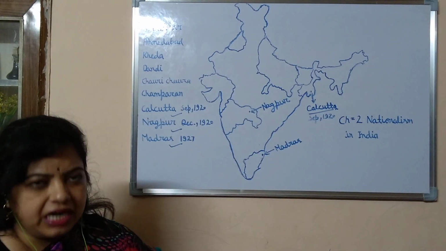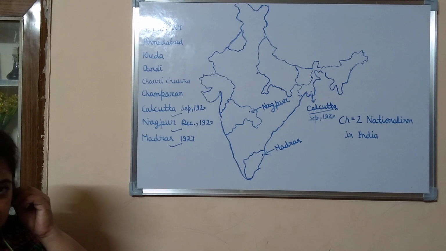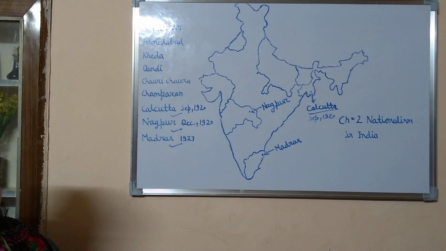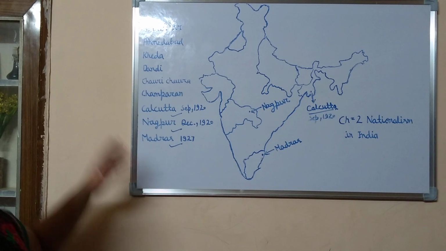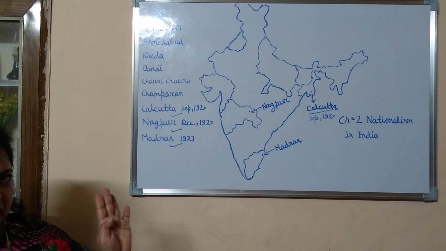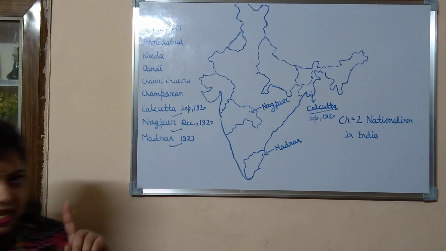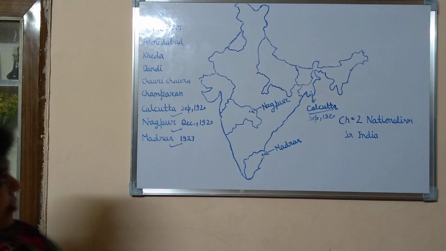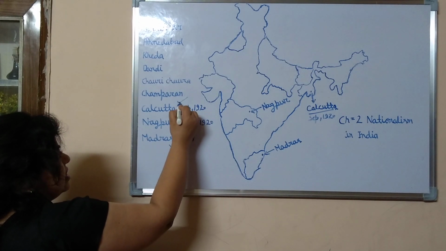So let's start with Mahatma Gandhi, because our national movement was fought around Mahatma Gandhi. He came to India in January 1915. Then he organized his first satyagraha in Champaran in 1917.